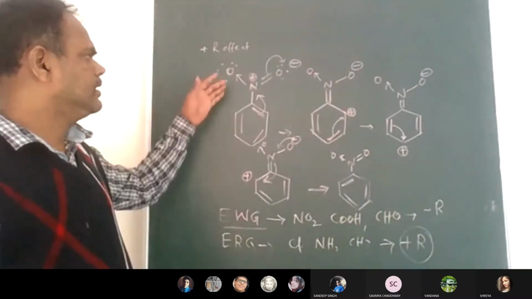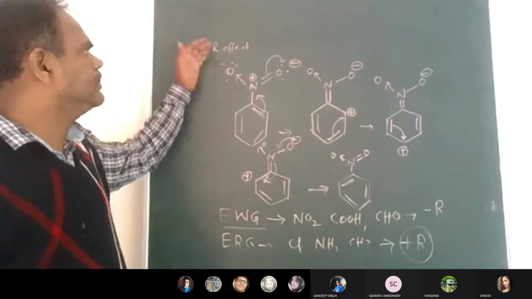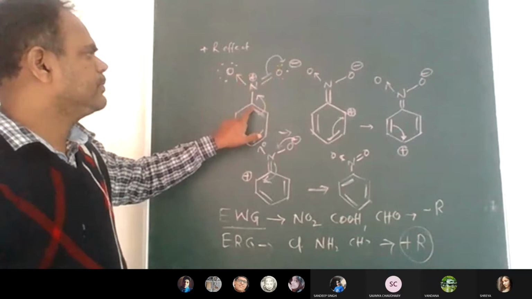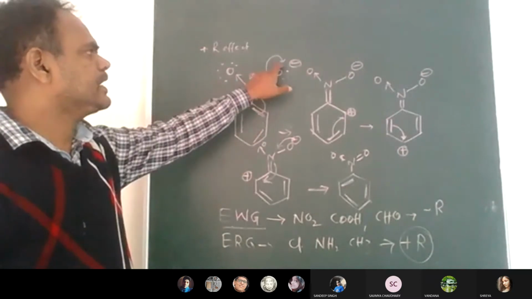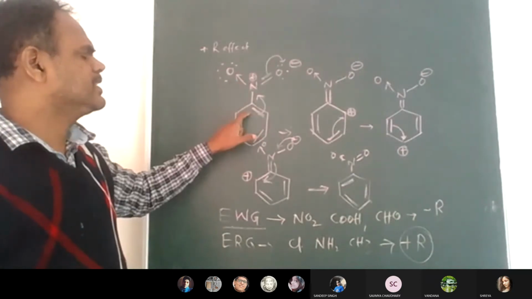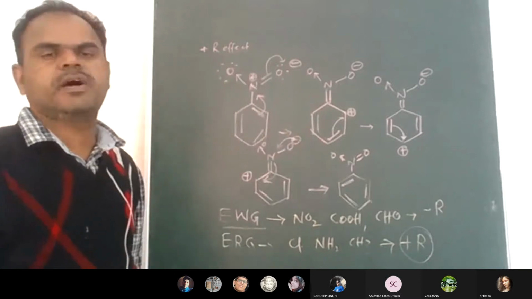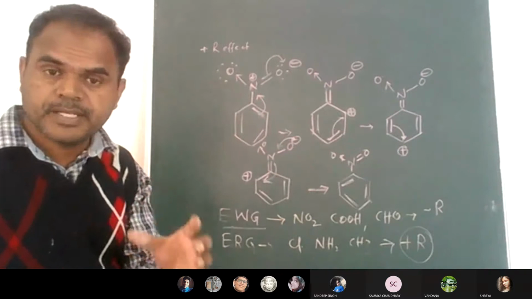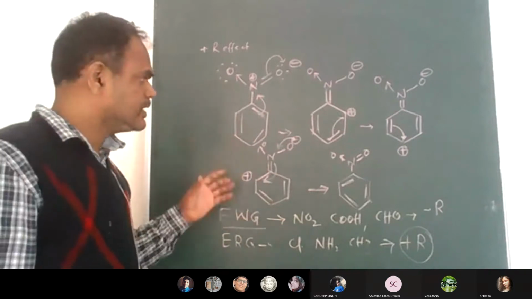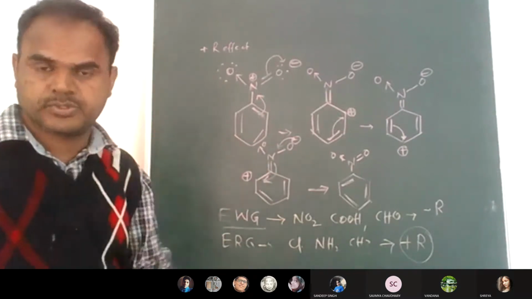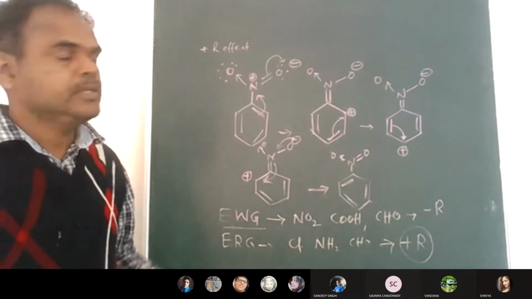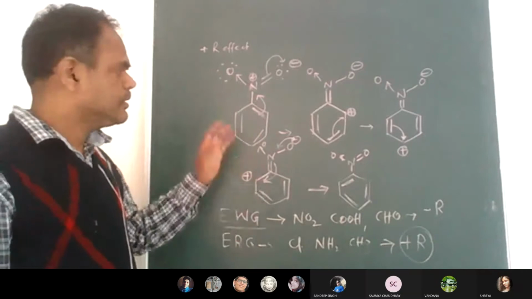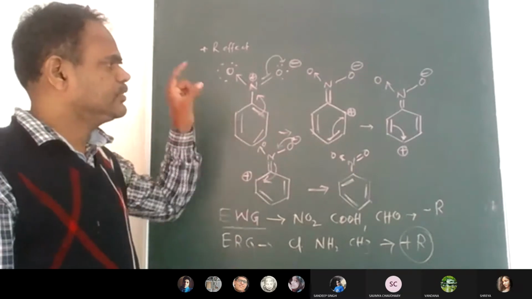So what I explained here is because of resonance effect only: the interaction of the lone pair with the pi bond electrons. As a result of that we'll get so many resonance forms. The more the resonance forms, the more the stability of the molecule. Fewer resonance structures means less stability, that is, unstable we say. Stability of the molecule is explained based on the resonance forms, and can be explained based on the resonance energy.